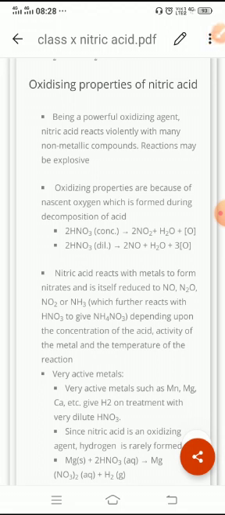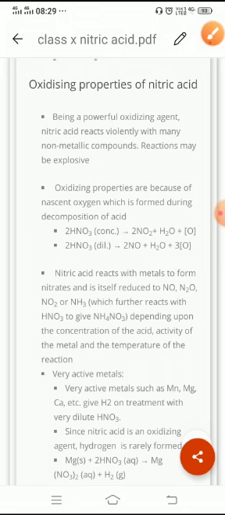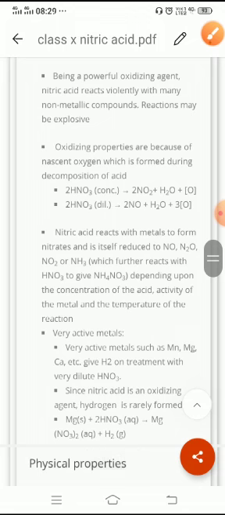It soon decomposes itself when it reacts with heat, to nitrogen dioxide in concentrated form and nitrous oxide in dilute form, along with releasing nascent oxygen. Nitric acid also reacts with metals and reduces itself into various oxides of nitrogen or ammonia. Ammonia is further oxidized to give nitric acid. Then, depending on the concentration of acid, the activity of nitric acid with metals also varies.